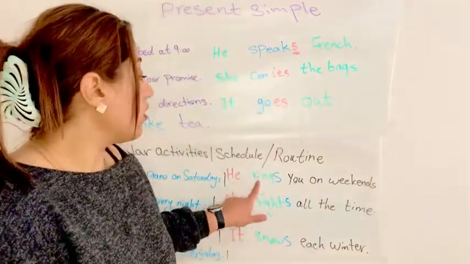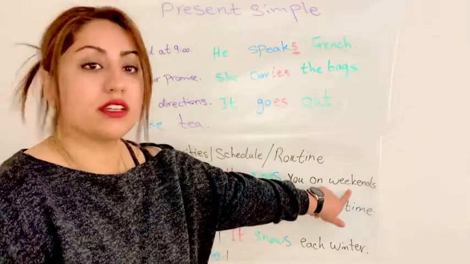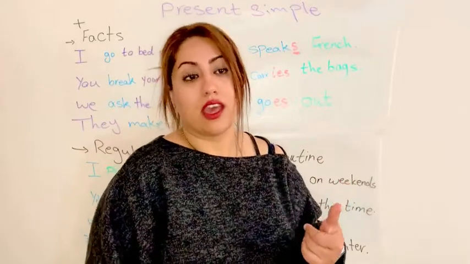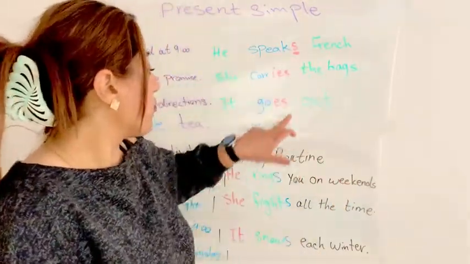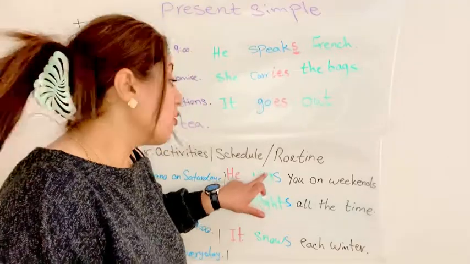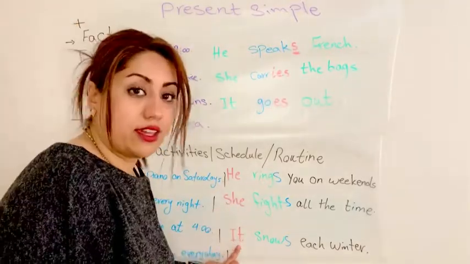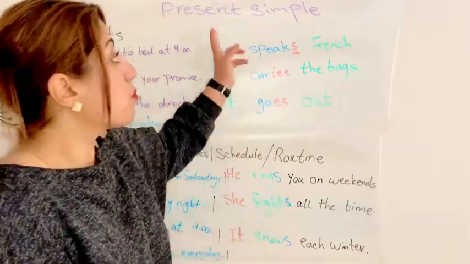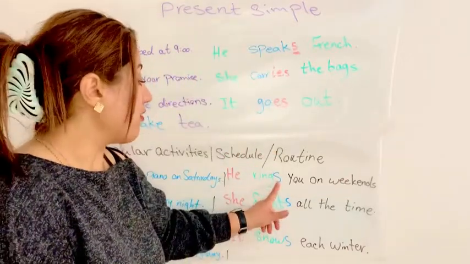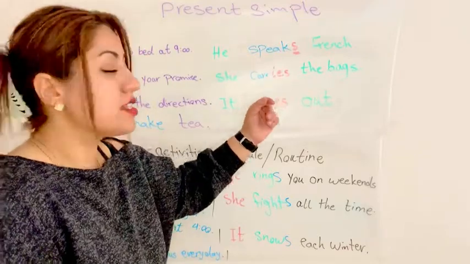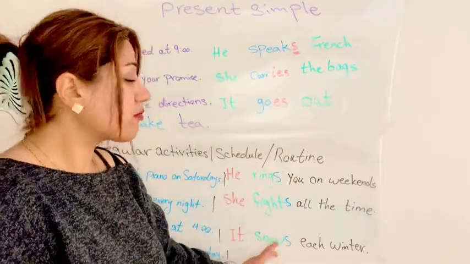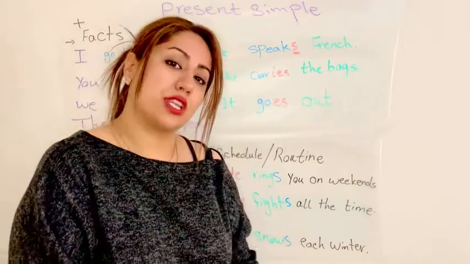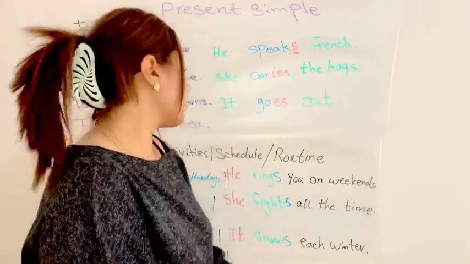Next, he rings you on weekends. He rings you or calls you on weekends. This is another form. As you see, again for he, she, it, we have a little change in the verb formation to show present simple. We have s or even ies or es, depending on what kind of verb we are using.